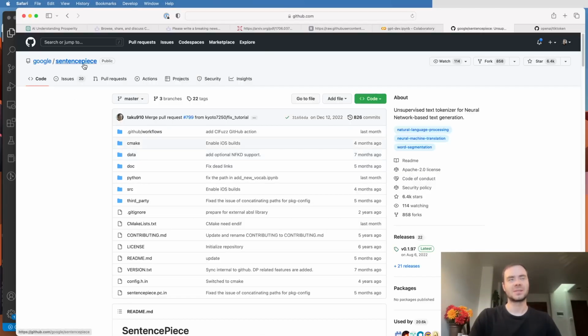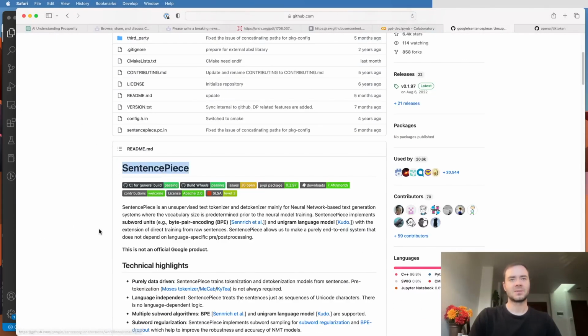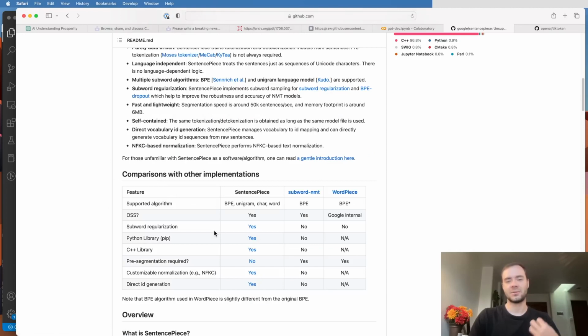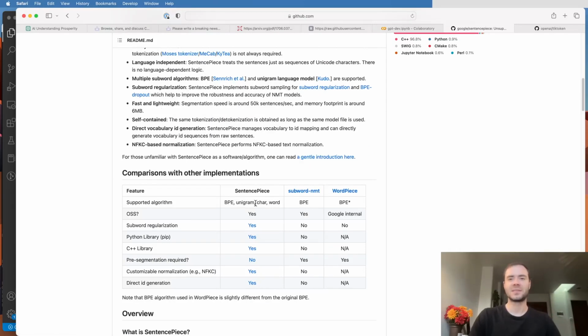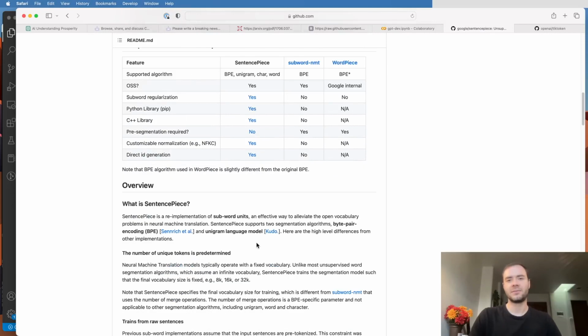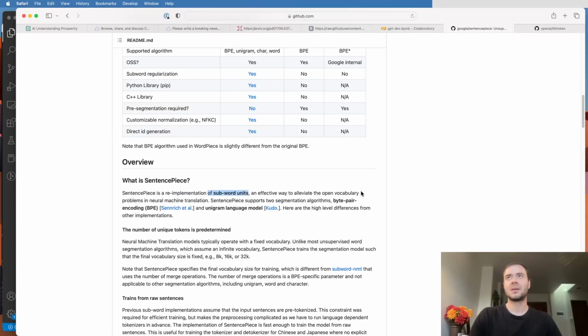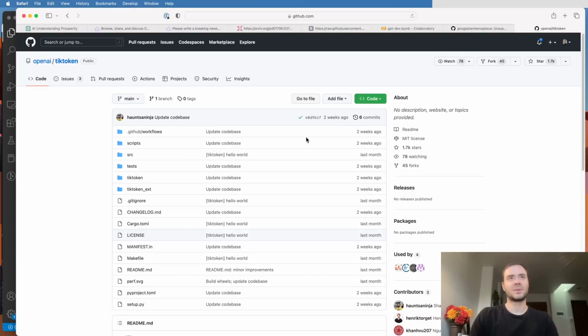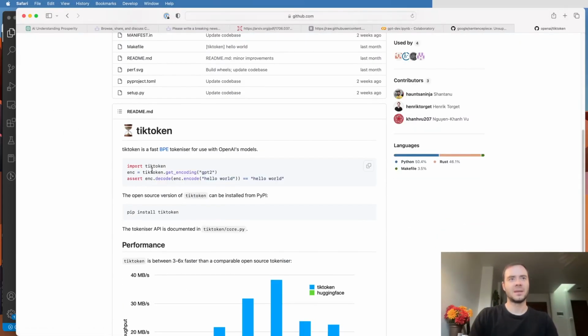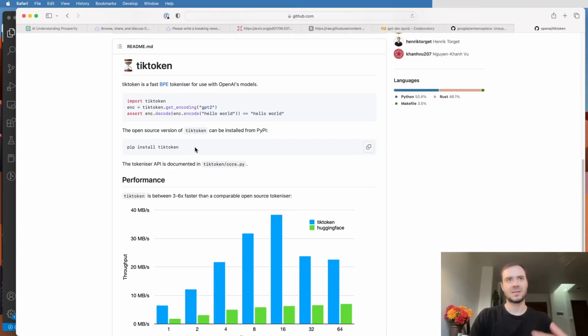So for example, Google uses SentencePiece. SentencePiece will also encode text into integers, but in a different schema and using a different vocabulary. And SentencePiece is a subword tokenizer. What that means is that you're not encoding entire words, but you're also not encoding individual characters. It's a subword unit level. And that's usually what's adopted in practice. For example, also OpenAI has this library called TikToken that uses a byte pair encoding tokenizer. And that's what GPT uses.